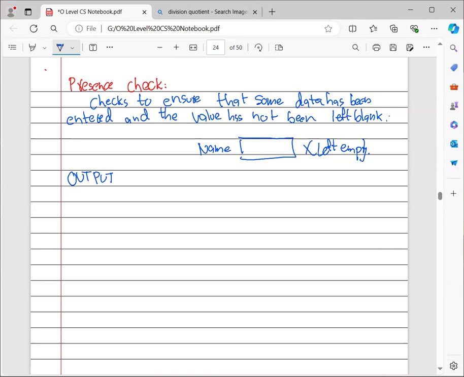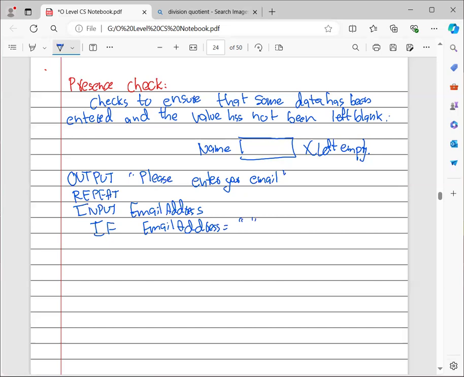And to write it, it has to be like, for example, output: Please enter your email address. Then you have the function repeat. Then you need to write input email address, and if your email address is empty, these inverted commas mean empty.